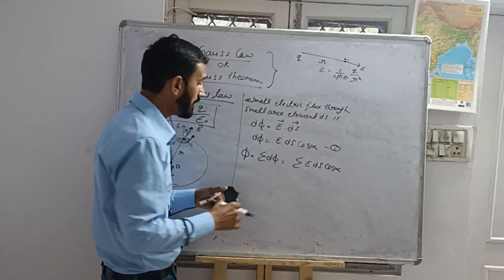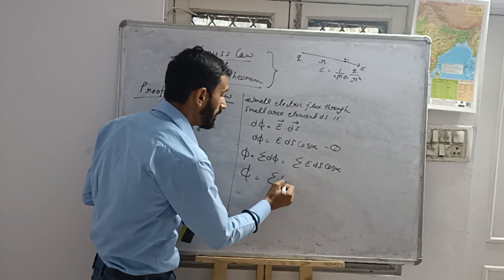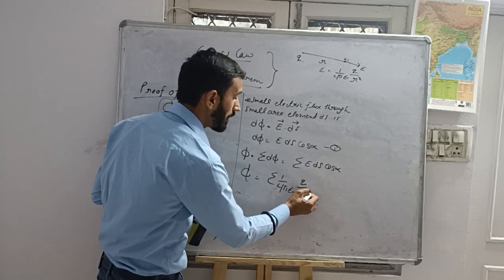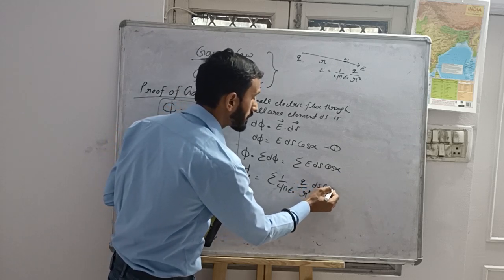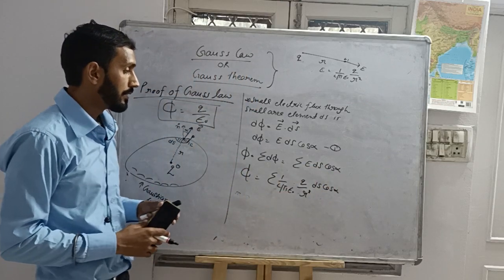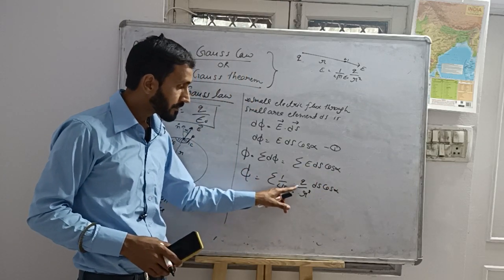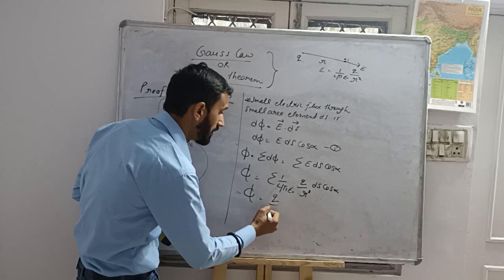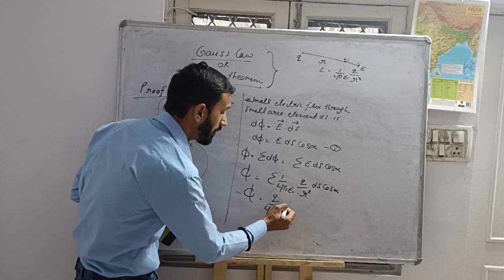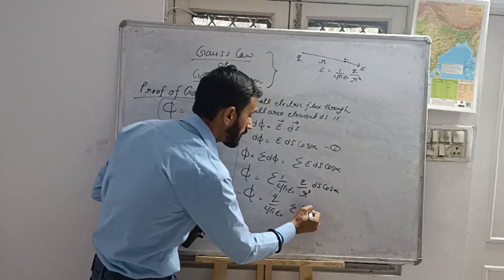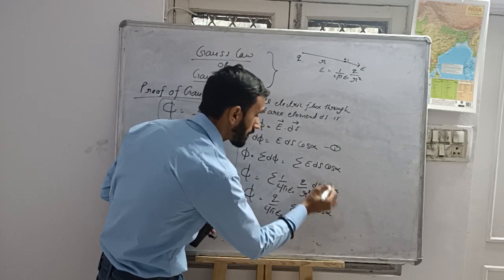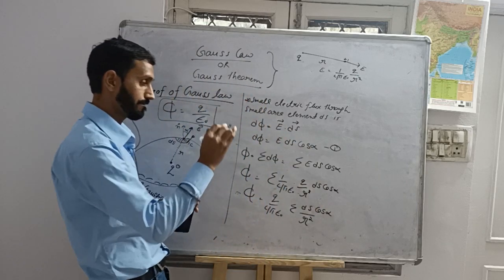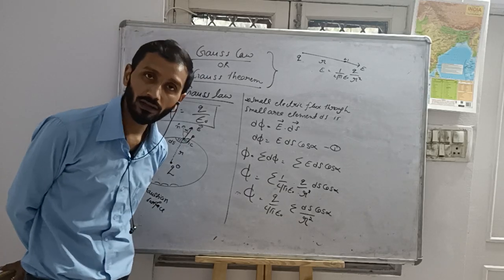I can put the value of E here: K is 1 by 4 pi epsilon naught, Q by R square, ds cos alpha. 1 by 4 pi epsilon naught is a constant, and the charge Q is constant. I can write the above equation in this way: Q by 4 pi epsilon naught, summation of ds cos alpha divided by R square. Understood?